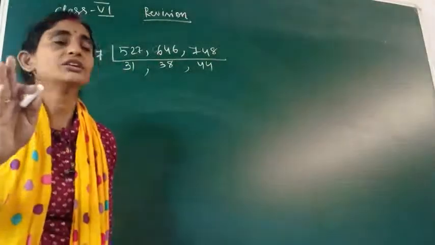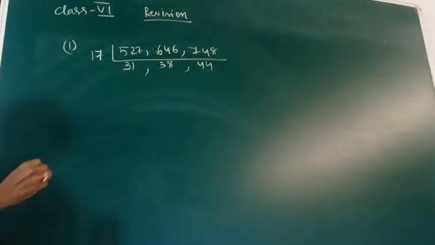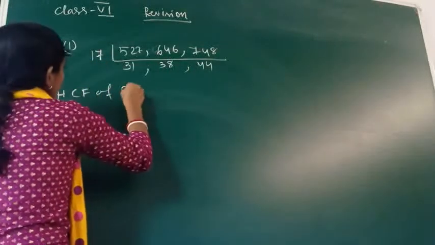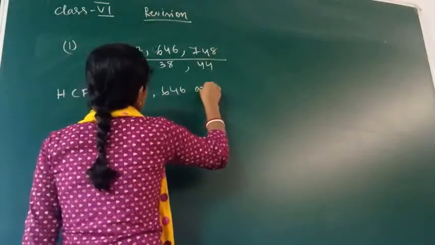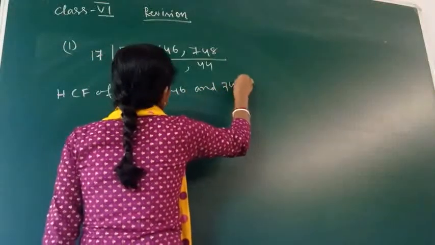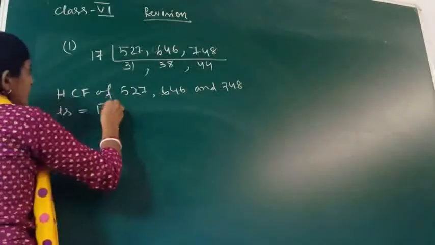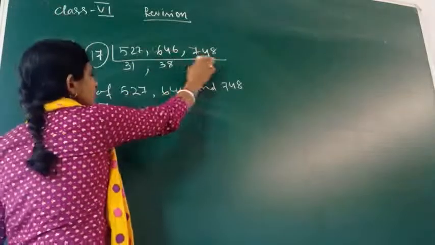It is not divisible by any other number. So leave it. So what is the HCF you have got? I can write HCF of 527, 646 and 748 is 17. This is the HCF. This number only has divided all these three numbers.